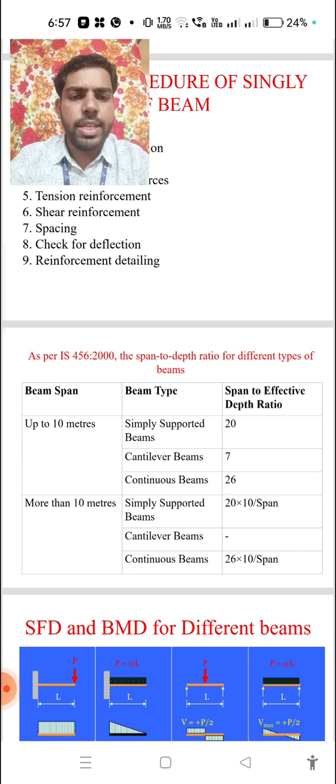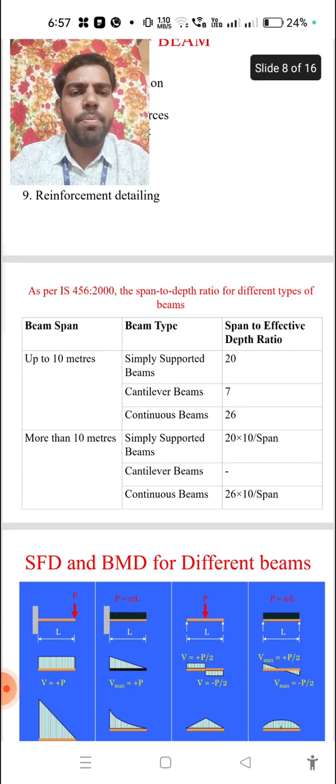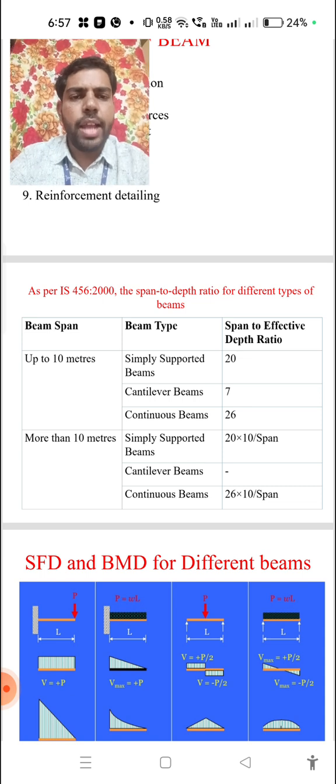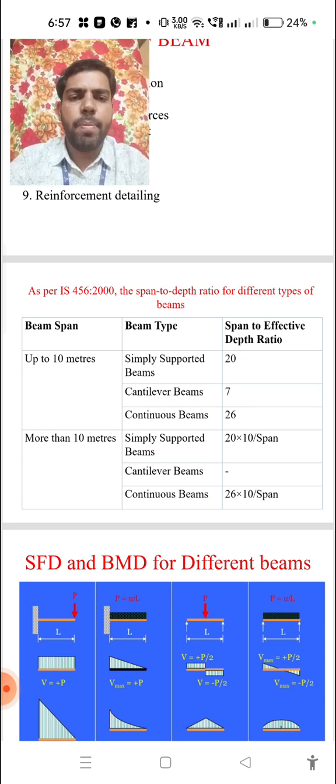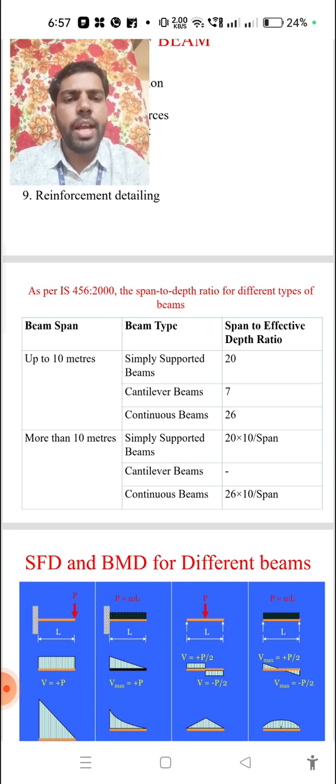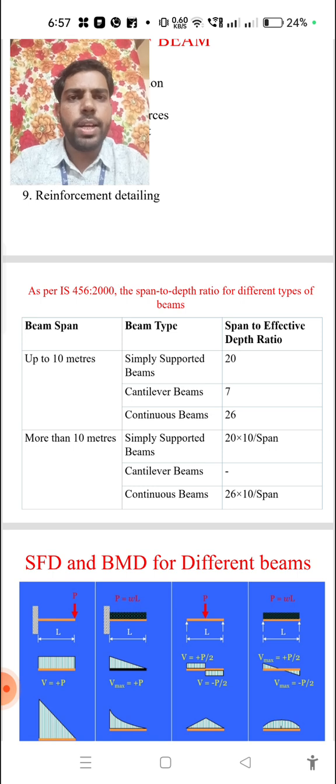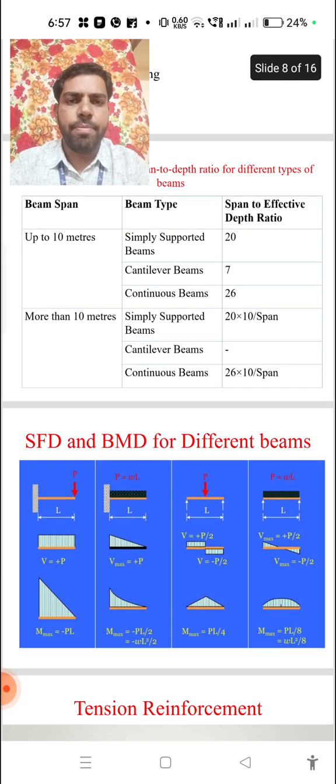In that situation, for simply supported we prefer 20 into 10 by span, and for cantilever there is no need to consider any particular value here. Why? Because cantilever beams with large spans are not preferred in that location. For continuous, it is 10 by span into 26 times that you have to consider.